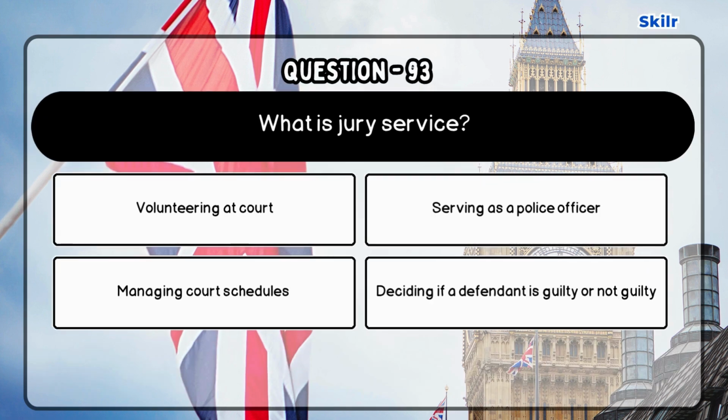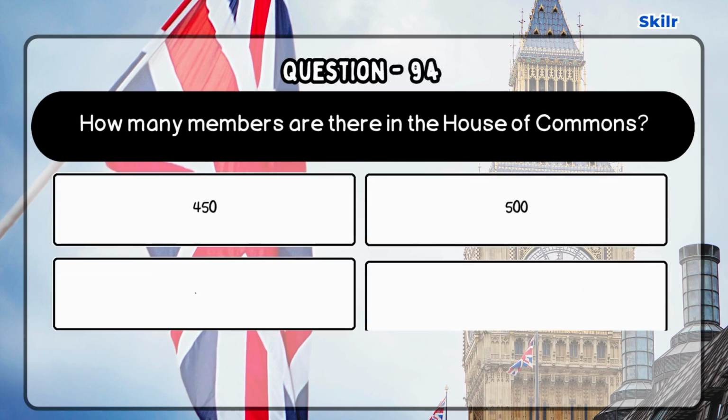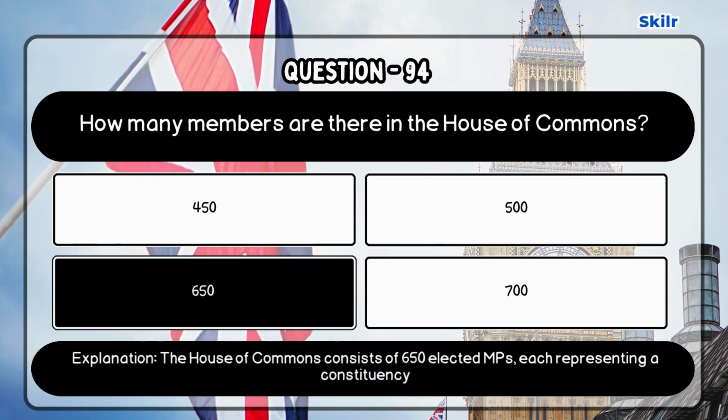Question 93. What is jury service? Correct answer is deciding if a defendant is guilty or not guilty, as a jury decides the verdict of a case after hearing all the evidence presented in a court trial. Question 94. How many members are there in the House of Commons? Correct answer is 650, as the House of Commons consists of 650 elected MPs, each representing a constituency.